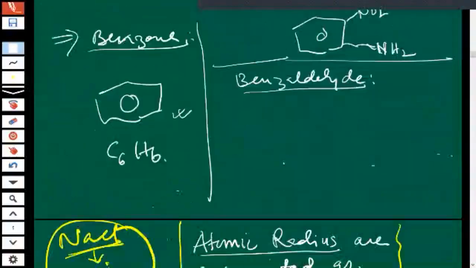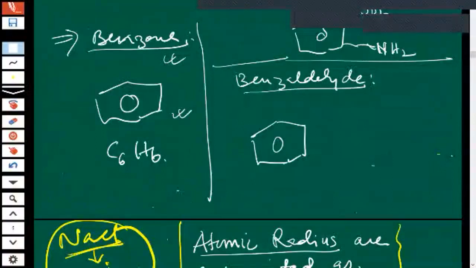See, this is benzene, the hybrid structure of benzene. So can you write benzaldehyde? First of all, draw this, an aldehyde on benzene, C double bond OH. This is benzaldehyde.